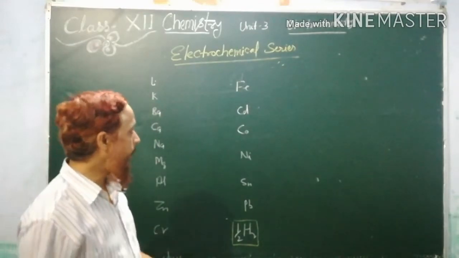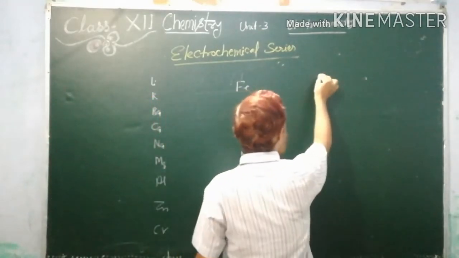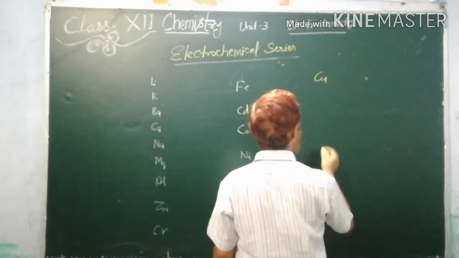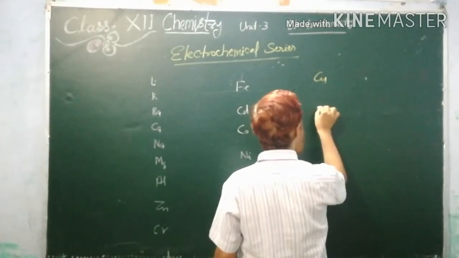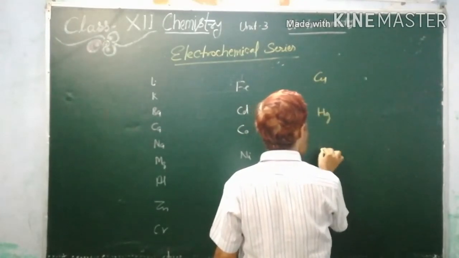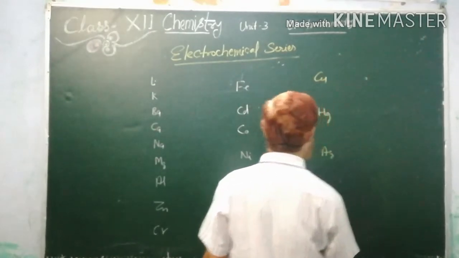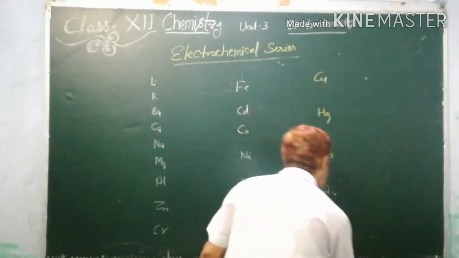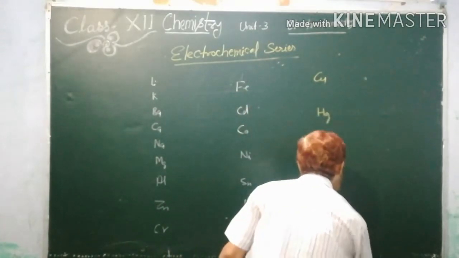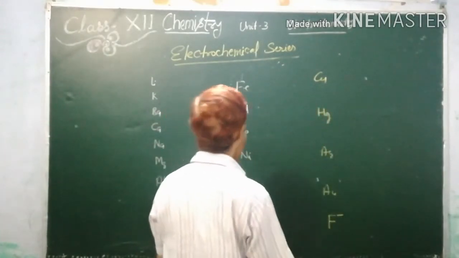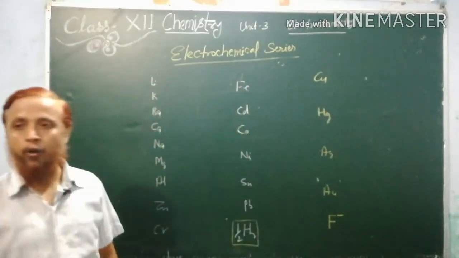Just below hydrogen there is copper, mercury, silver and gold. And just below gold there is a fluoride ion. Some more ions are also present here.